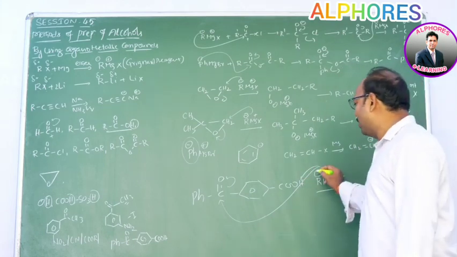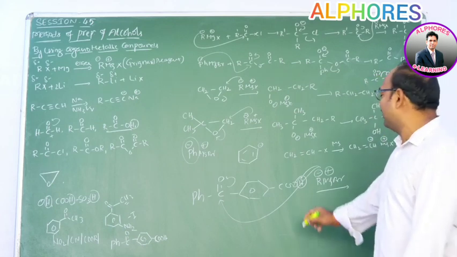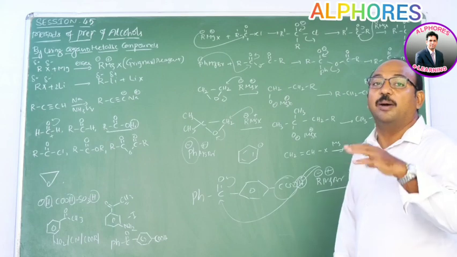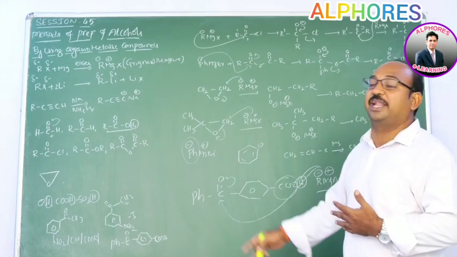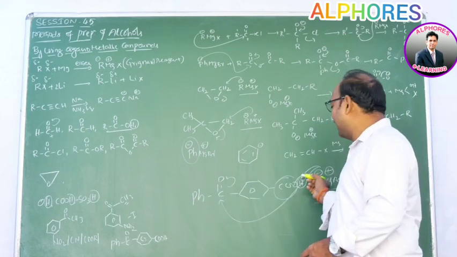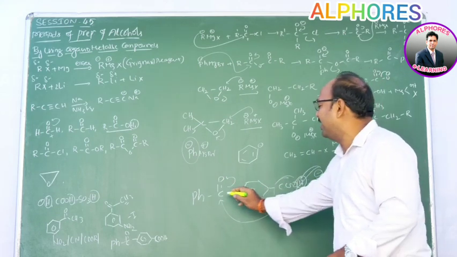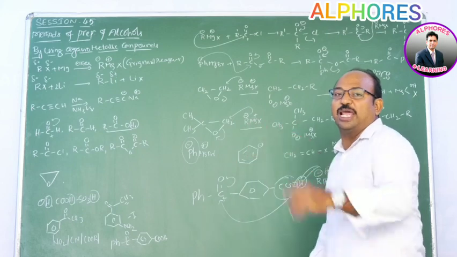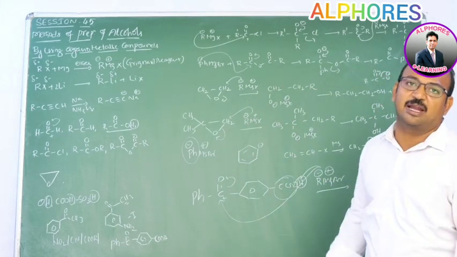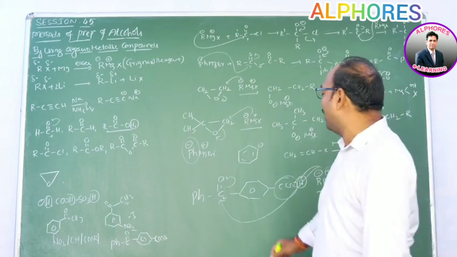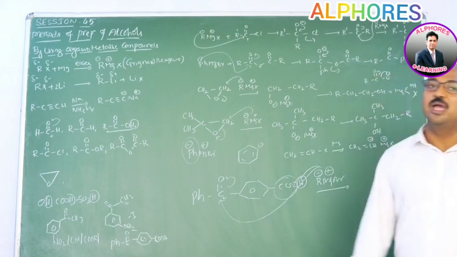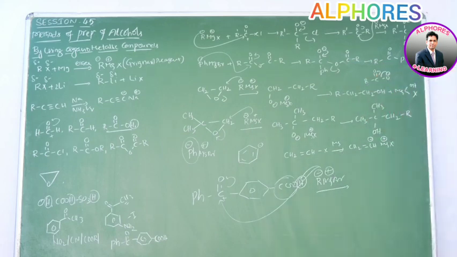Let us consider. The first mole abstracts this proton and it converts into COO minus. Because COO minus is a strong plus I group, an electron releasing inductive group, and this C double bond O group is attached to 2 phenyl rings, this one is an electron releasing group. Obviously, the positive charge is involved in delocalization. That's why this R minus, or carbanion from any organometallic compound, cannot attack this carbonyl group. This one is the method of preparation by using organometallic compounds.